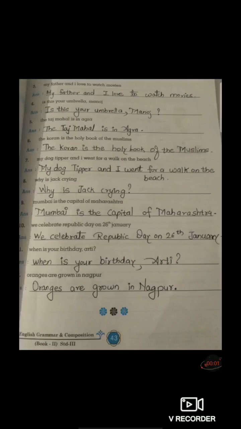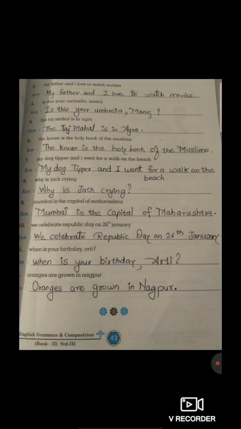Now students, the sixth one. The Quran is the holy book of the Muslims. Students, again the T alphabet, it is written in a small letter. We have to write in a capital letter. T-H-E, the. That first alphabet T, it is written in a small letter. In the answer, we have to write in a capital letter. Now, Quran, again the alphabet K, it is written in a small letter. In the answer, we have to use the capital letter.